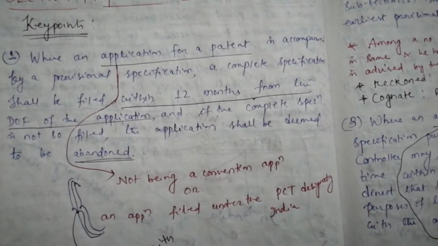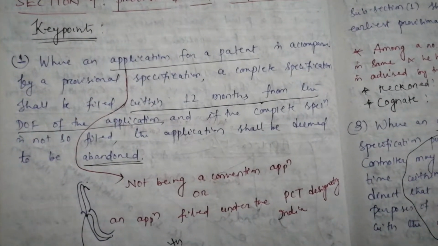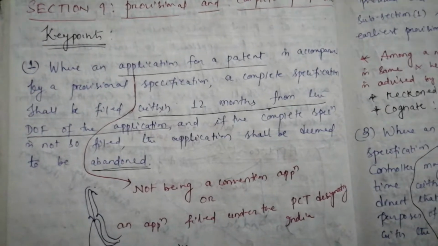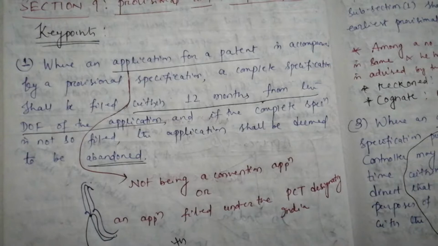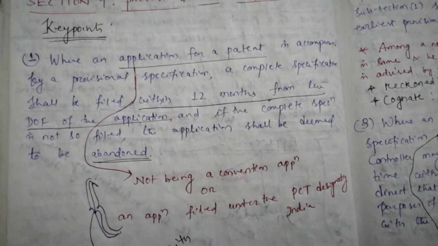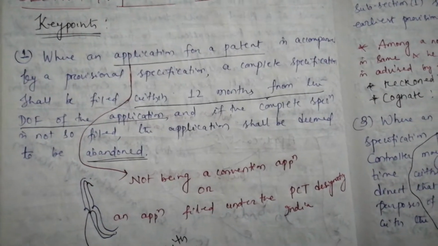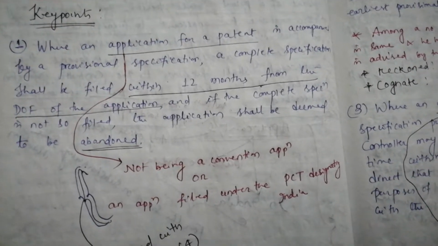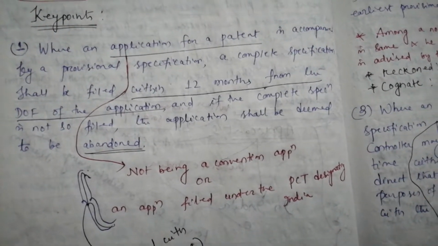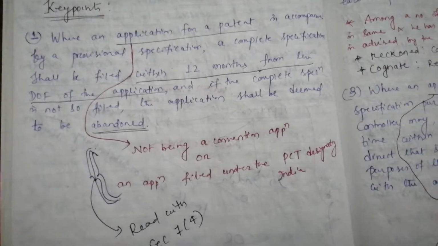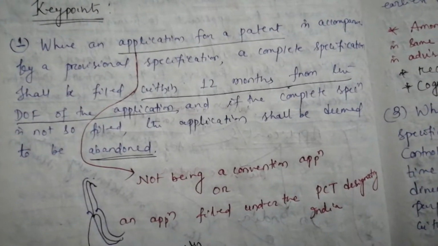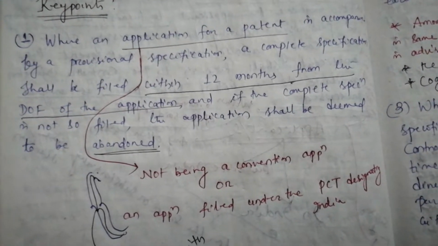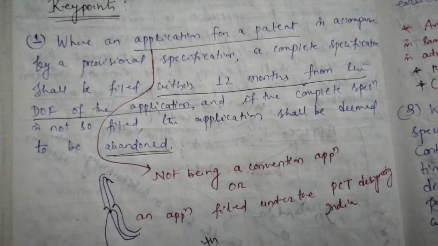Subsection 1 says, where an application for a patent is accompanied by a provisional specification, a complete specification shall be filed within 12 months from the date of filing of the application, and if the complete specification is not so filed, the application shall be deemed to be abandoned. That means subsection 1 tells us the conditions for the application to be abandoned.